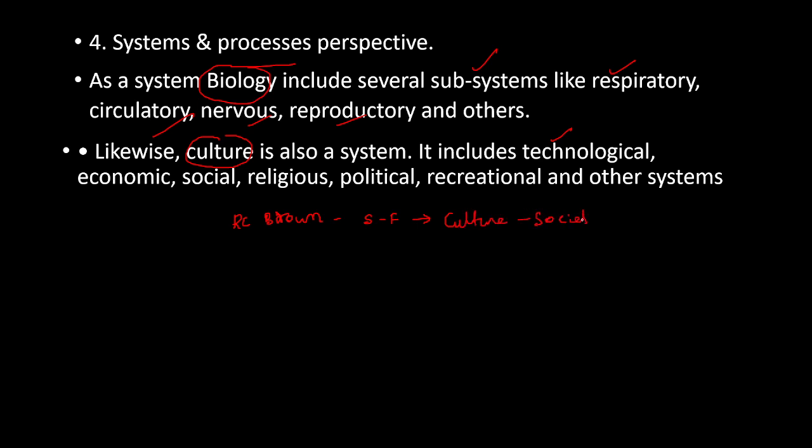He considered a total society as one system with various subsystems, and tried to explain the origin of different institutions in society. So systems and process is also a perspective adopted by anthropologists.